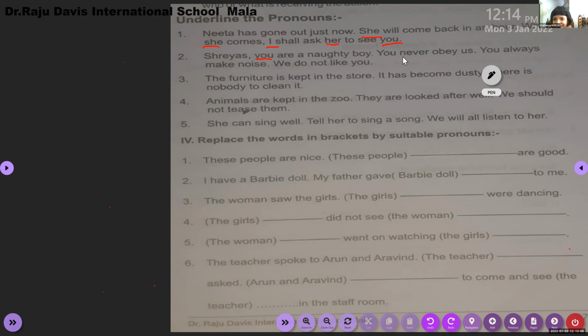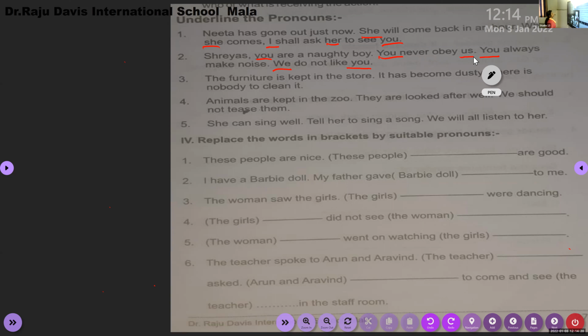You. Where is you? Yes, you. We. You. Okay, one more word is there. What is here? You never obey us. So, us is also a pronoun. Yes, us is also a pronoun. Very good. Ritika, please do try the next one.